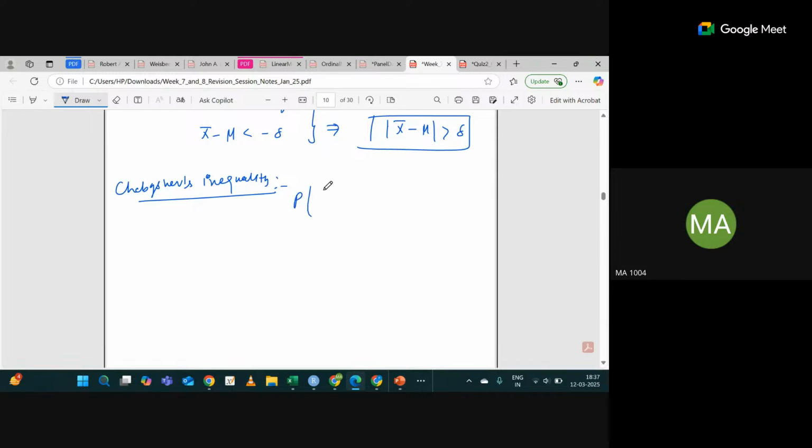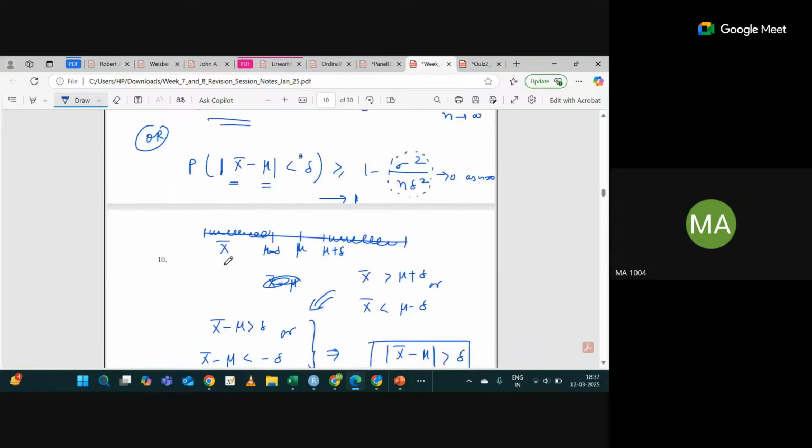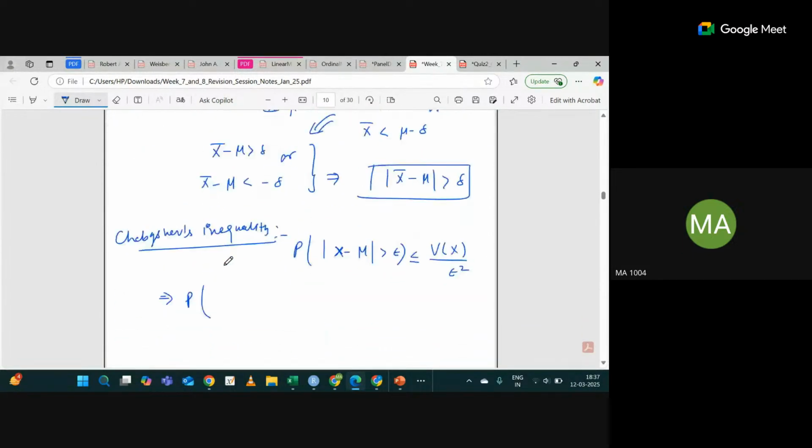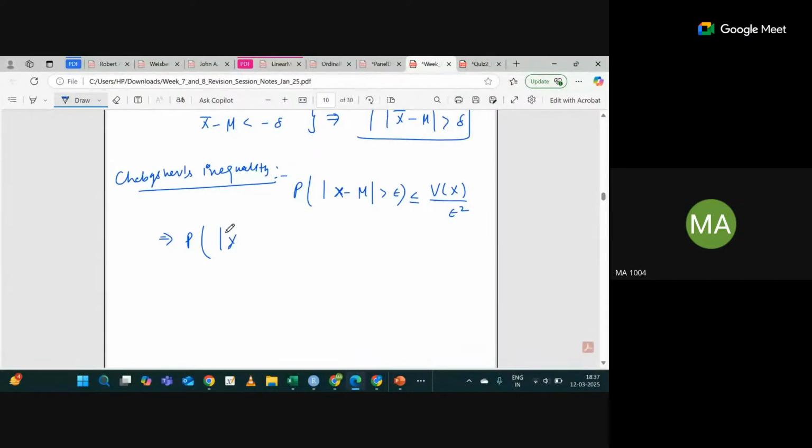If I write probability that x minus mu greater than some epsilon is less than or equal to variance of x divided by epsilon square. This is one of the formulas. Here we are dealing with the x only. Let's say I'm going for x bar because in weak law of large number we are dealing with x bar. So probability that x bar minus mu, the expectation of x bar will be mu only, greater than epsilon is less than or equal to variance of x bar divided by epsilon square. So far so good.